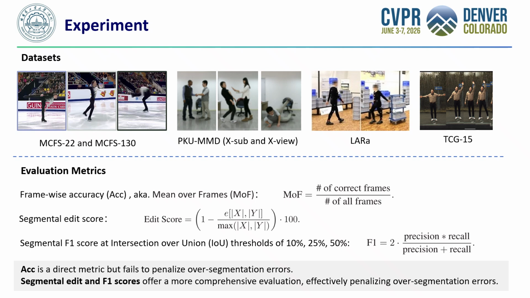We evaluated LaDy on 6 public datasets: MCFS 22, MCFS 130, PKU-MMD, LARA, and TCG 15. To measure performance, we used 5 standard evaluation metrics: frame-wise accuracy, segmental edit score, and segmental F1 scores at IOU thresholds of 10%, 25%, and 50%.